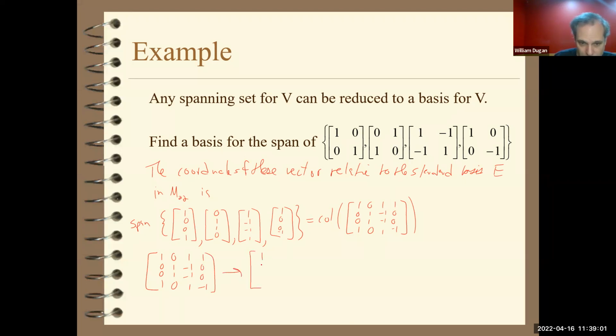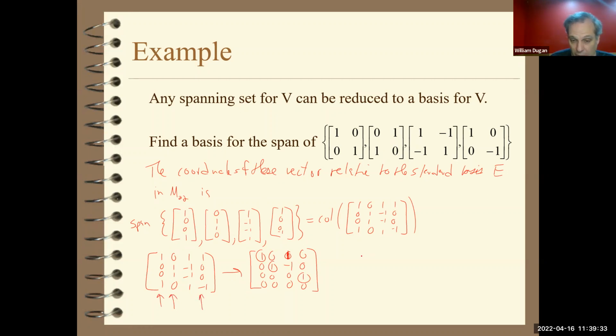You'd get a 1, 0, 0, 0. You get a 0, a 1, 0, 0. This one, though, you'd get a 0, a negative... No, you wouldn't get 0. You get 1. All right, you get 1. Yeah, you get 1. You get negative 1, 0, 0, and then 0, 0, 1, 0. And if you remember, the columns that correspond to the leading entries, those columns form a basis for the span.